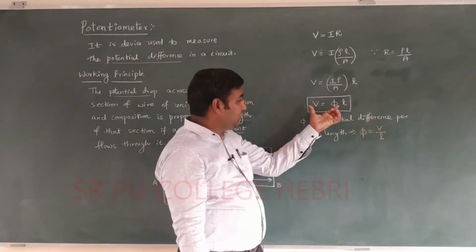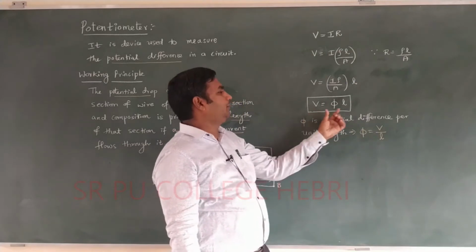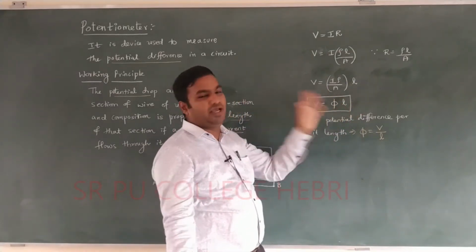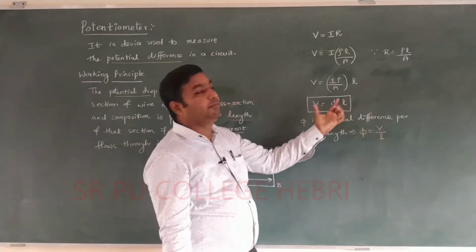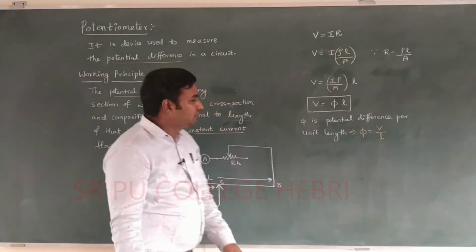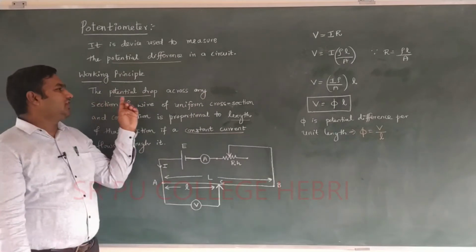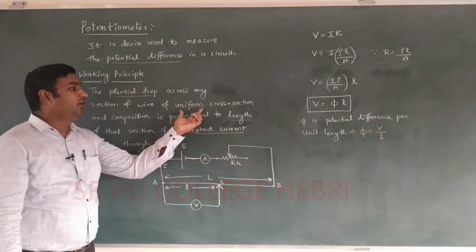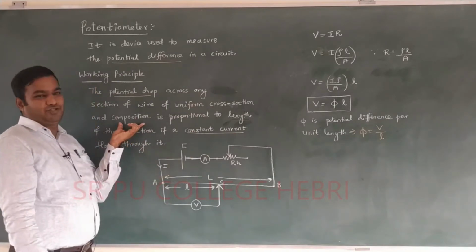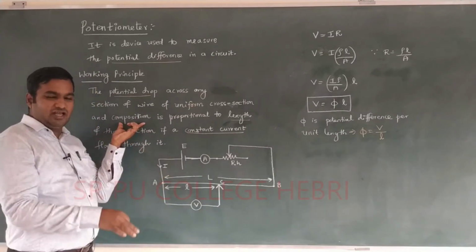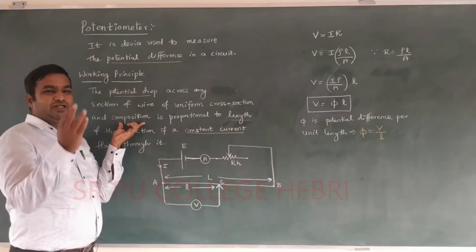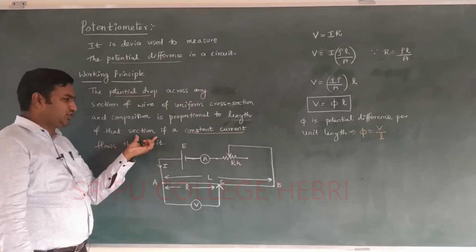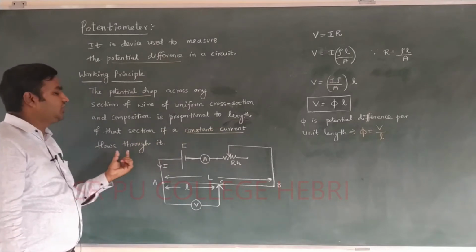By seeing this equation we can say that V is proportional to L for a given proportionality constant pi. That is the working principle of the potentiometer. The potential drop across any section of wire of uniform cross section and composition, meaning uniform area and temperature and other things, is proportional to the length of that section, if a constant current is drawn through it.